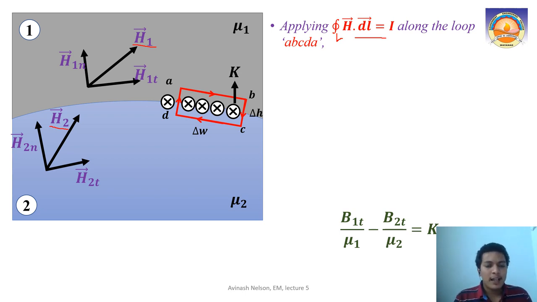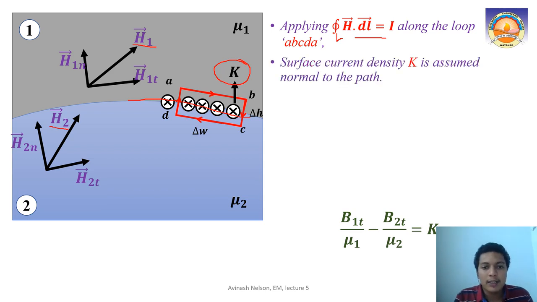And here one more consideration is there, that on the surface of this boundary it can happen that there is some current flowing, and the surface current density is given by K. That current is considered to be flowing normal to the loop, the ambient loop, ABCDA, right?